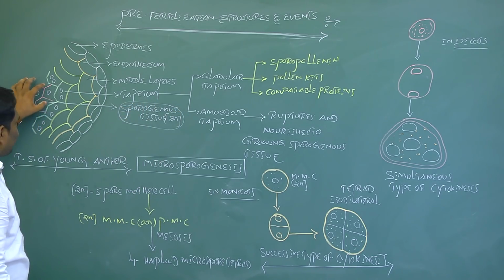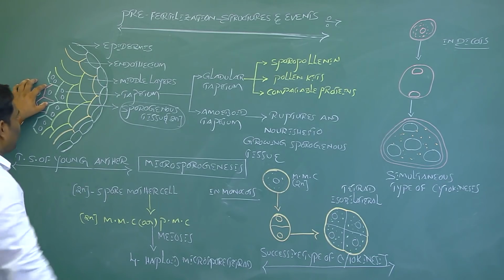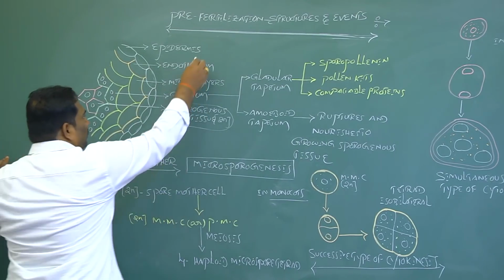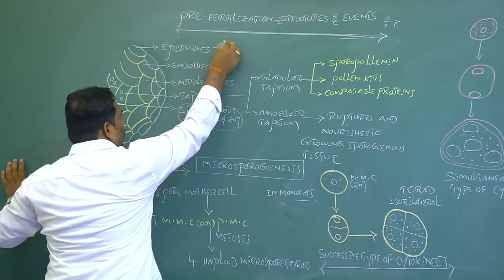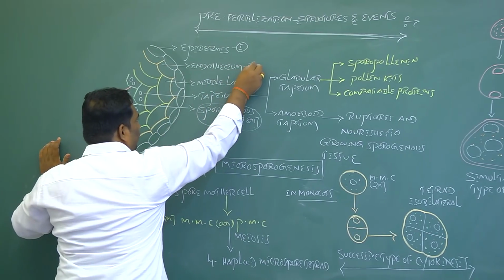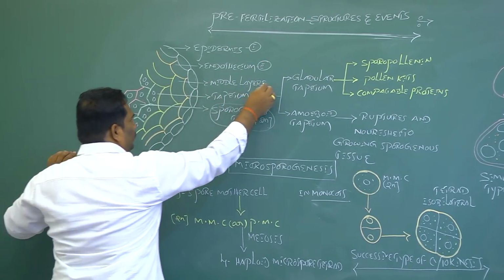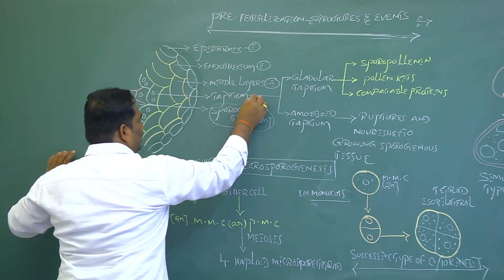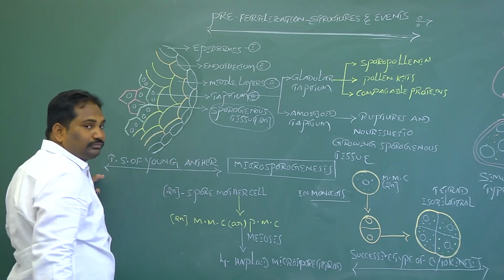This pollen sac is surrounded by 4 anther wall layers. The outermost layer is called the epidermis, the second is the endothecium, the third is the middle layers, and the fourth is the tapetum.